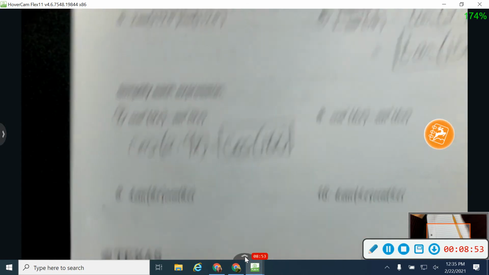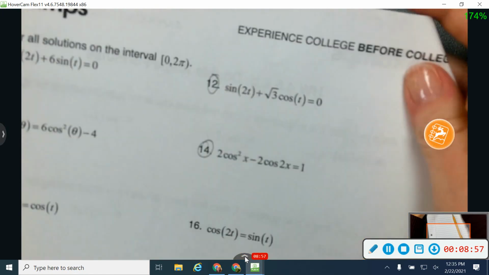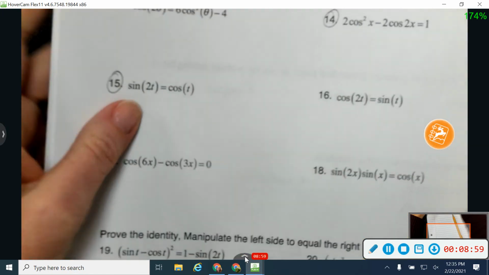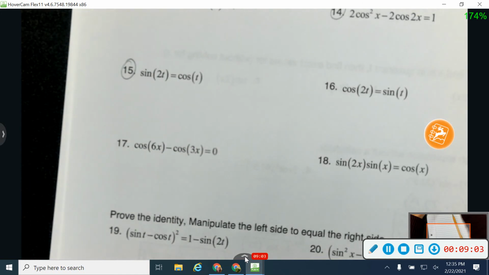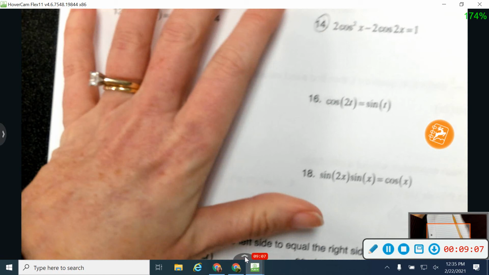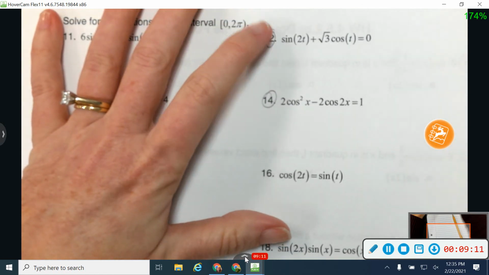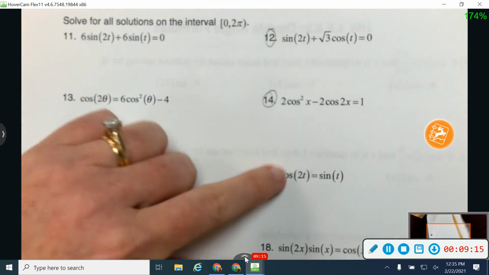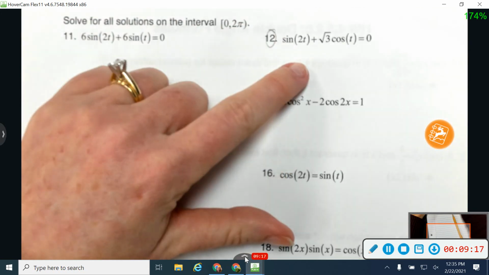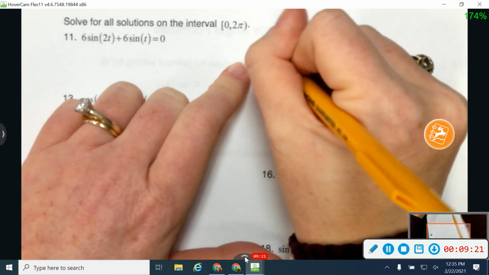Okay. All right, let's look over on the back side. These get a little bit harder because we're trying to solve some equations here. So I'm going to start with this one on number 12. Right, so on number 12, you've got some choices here. You could change into terms of your double angle. Well, let's just change into terms of our double angle for sine. Okay, so I'm sorry, I was thinking about a cosine. Cosine, you have some options. Sine, you do not.